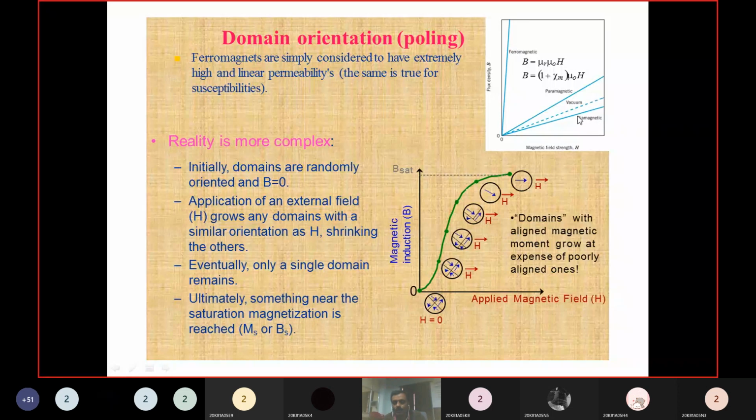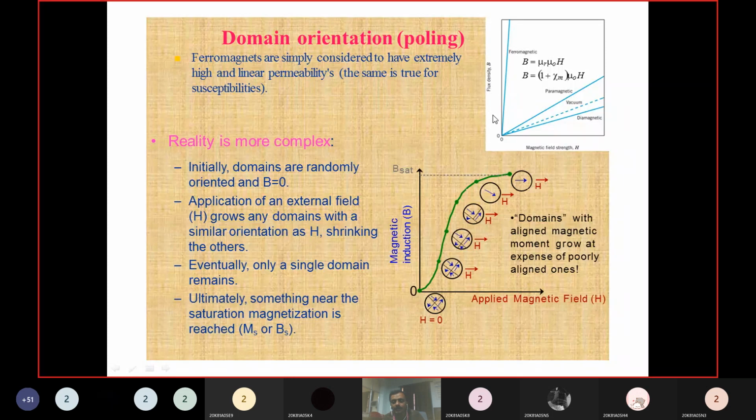If you take diamagnetic material, the B versus H curve will be below the vacuum line. This is the case of vacuum. In the case of diamagnetic material, the B versus H line will be below the vacuum. If you take paramagnetic material, it is just above the vacuum. If you take ferromagnetic material, it suddenly increases.